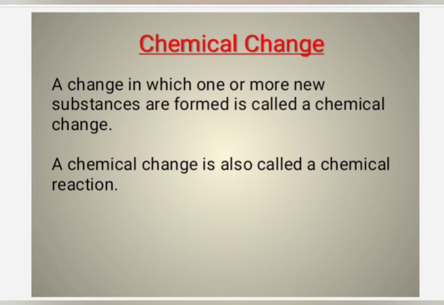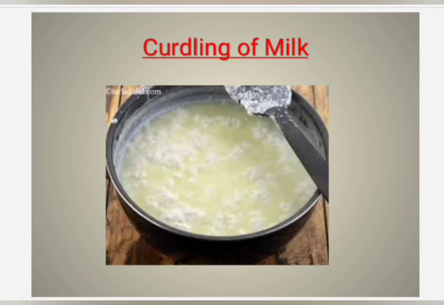A change in which one or more new substances are formed is called a chemical change. What is a chemical change? A change in which one or more new substances are formed is called a chemical change. Example: curdling of milk, rusting of iron.